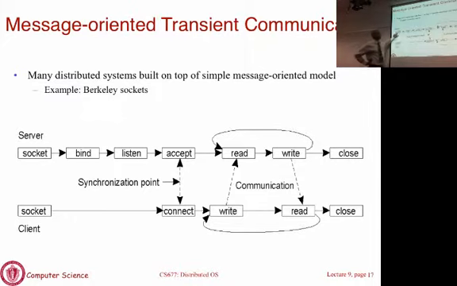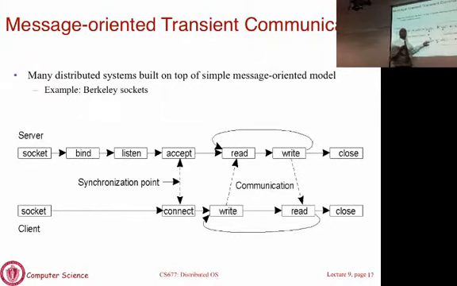Okay. So on the server side, you set up a socket, you bind it to a port number, saying this socket is going to be on this port. Then you start listening on that port, which means now you are listening for requests to come in. So you create a socket and say this socket is going to be, let's say, port 80. It's the HTTP port. If you're writing a web server, you create a socket and bind it to port 80. You say this socket is going to accept requests coming on port 80. And then you start listening, which means you start waiting for requests to come in. And then the client also creates a socket.